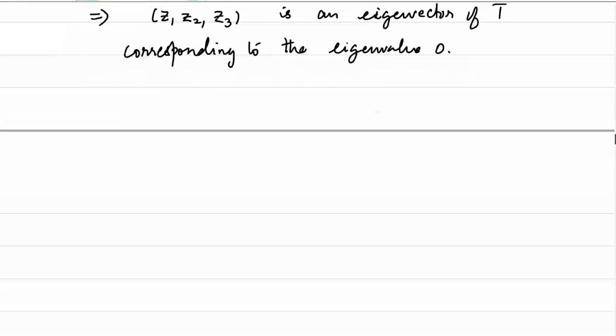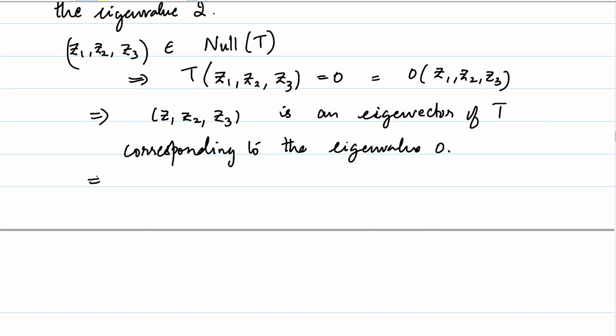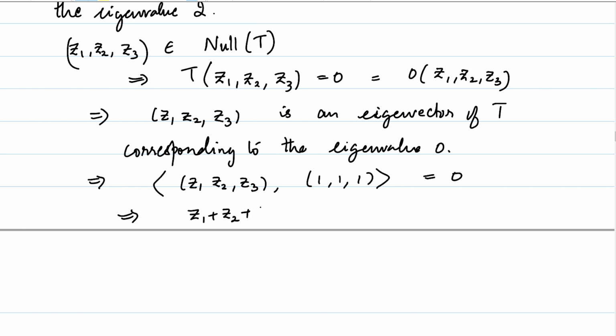So here in particular, what this tells us is that 0 and 2 are distinct eigenvalues here. The inner product of (z1, z2, z3) and (1, 1, 1), which are the eigenvectors corresponding to 0 and 2 respectively, is going to be equal to 0. But by the definition of the inner product, we know that z1 plus z2 plus z3 is exactly the inner product of (z1, z2, z3) and (1, 1, 1), and hence we have concluded that this is equal to 0. We have solved the problem.